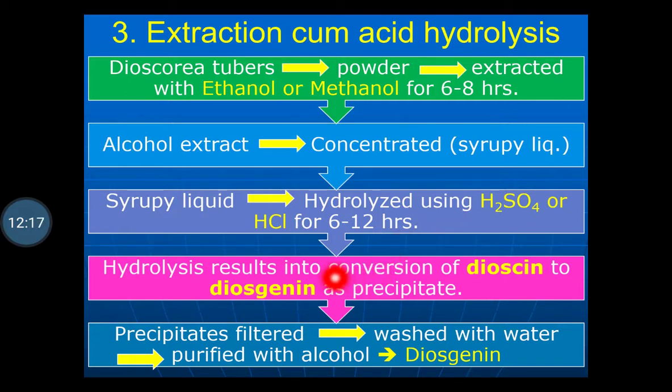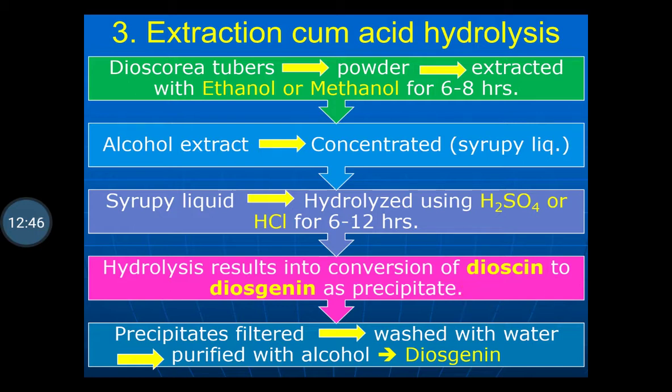The hydrolysis results in conversion of the saponin to diosgenin, and it will precipitate out. Then this precipitate is separated by filtration, washed with water, purified by using alcohol, and you will obtain the diosgenin.